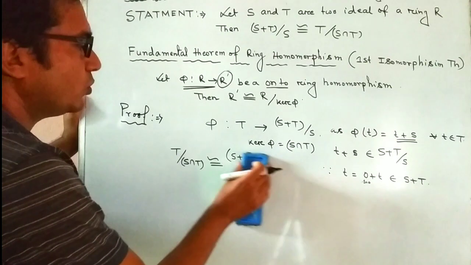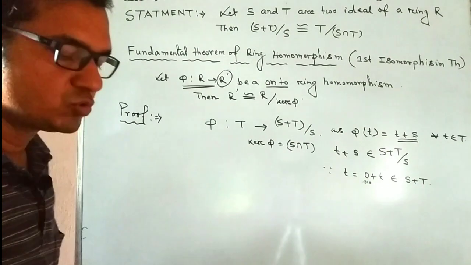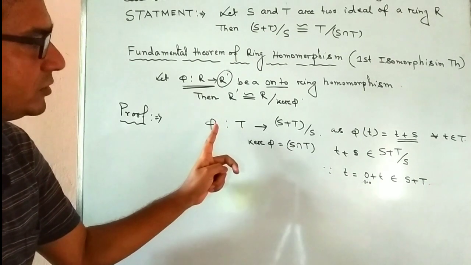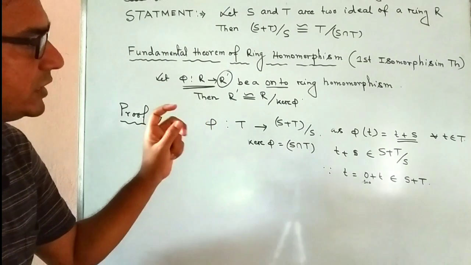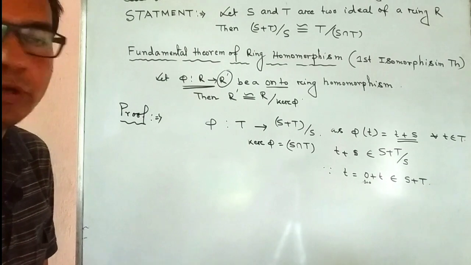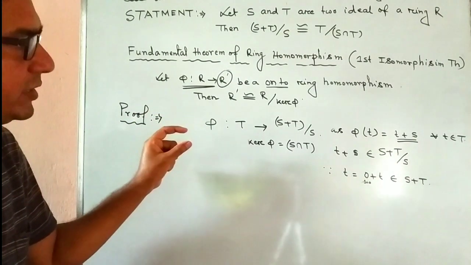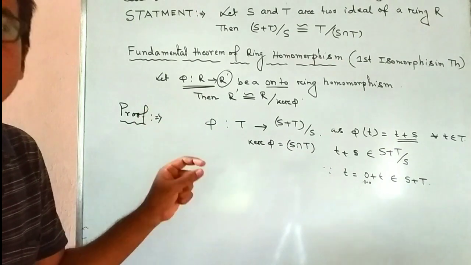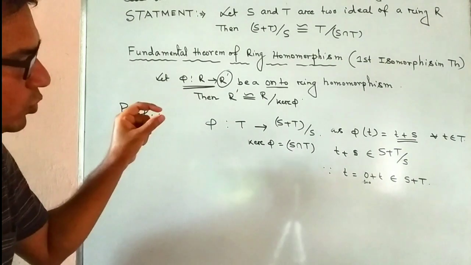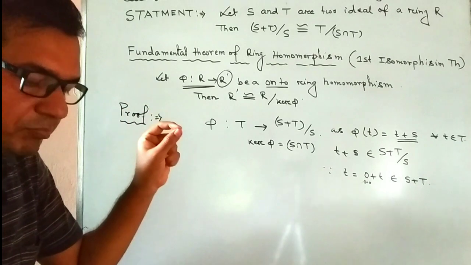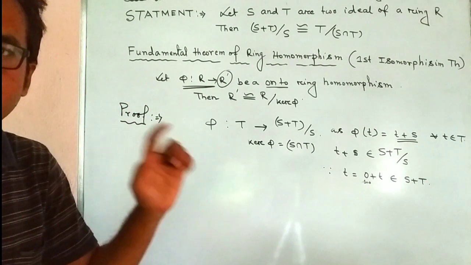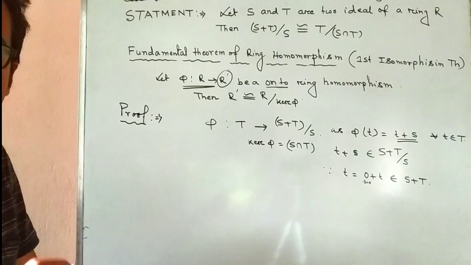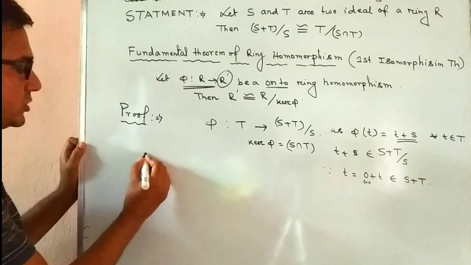Now we first show the mapping is well defined, because this mapping is defined by us. So we first show that the defined mapping is well defined. To show it is well defined, first, well defined.